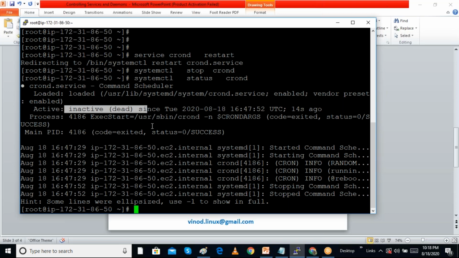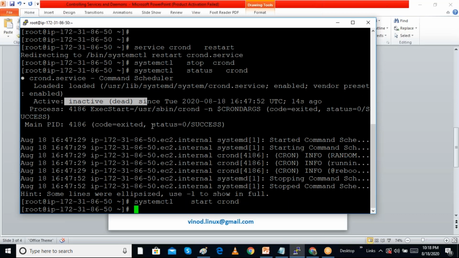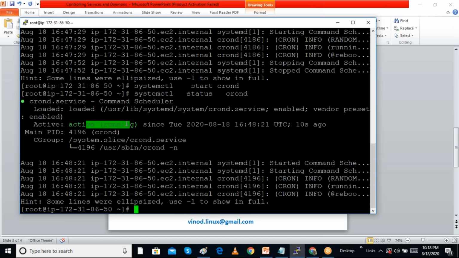Now we can start the service by using systemctl start and the service name, crond. Any service we can start this way, httpd service, ftp service, with systemctl start. Then we can check the status. It will show green color because it is running now. So we can start the service by using the systemctl command.